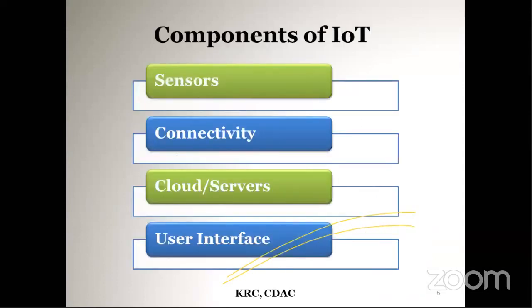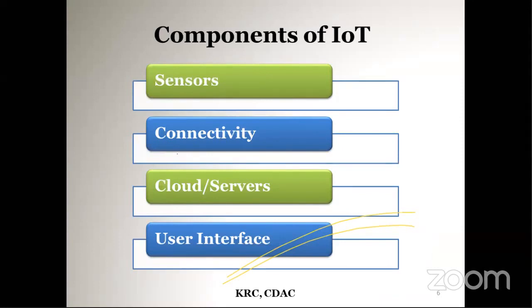Going to the components of IoT, what are the components of IoT we are using? The basic components are sensors, then connectivity, cloud or services, and user interface. In the case of Facebook or Amazon, all the data generated is human generated data, whereas in the IoT world, most of the data comes from sensors.